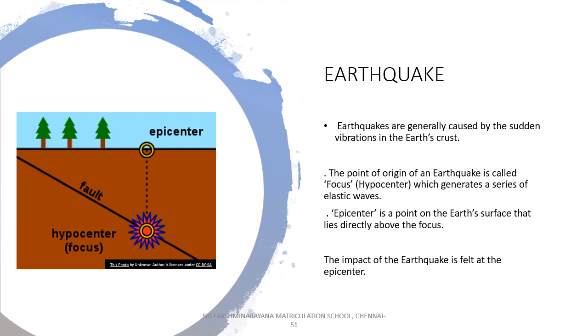Now, epicenter is the point on the earth's surface that lies directly above the focus. The earthquake is created deep inside the earth crust. Where it's created, it is called focus. At the same angle on the top, above the land under our feet, where we are able to feel the vibration, it is called the epicenter. The impact of the earthquake is felt at the epicenter. So only then we understood that something is happening. When we feel a vibration, then we understood that some earthquake has happened.